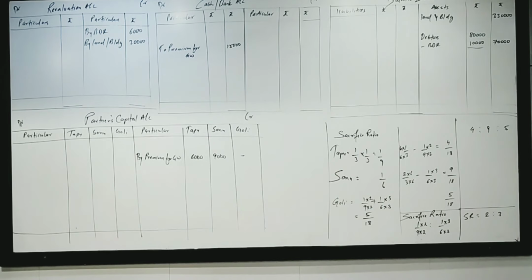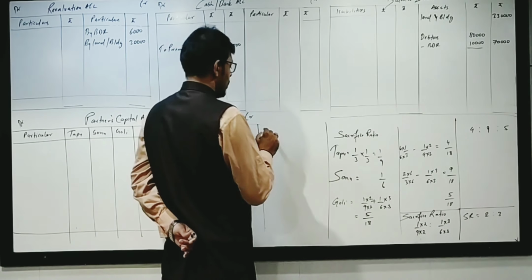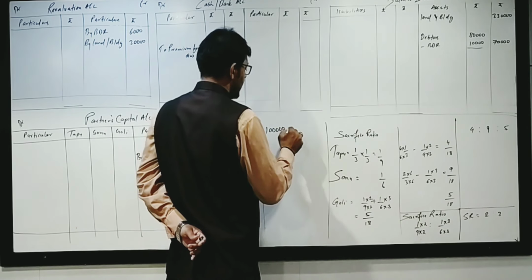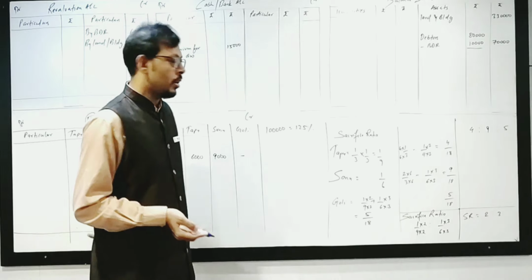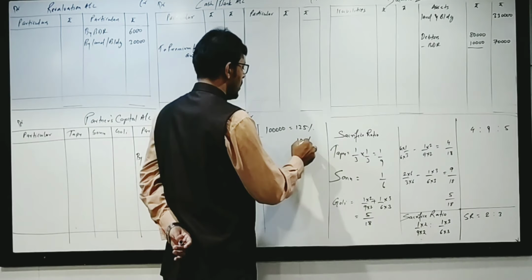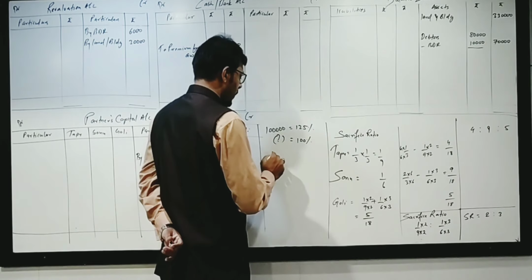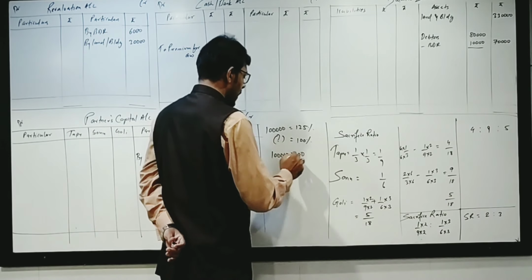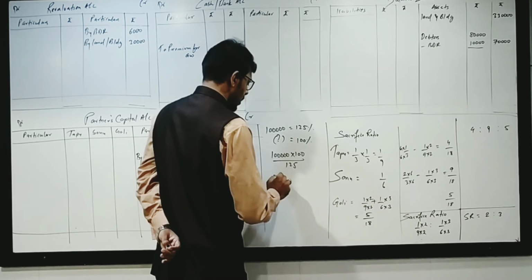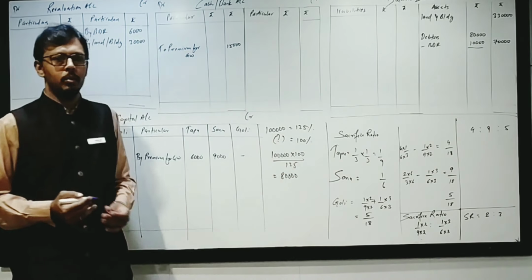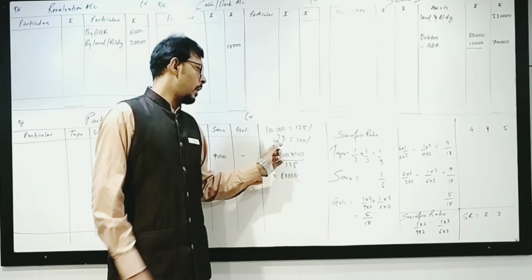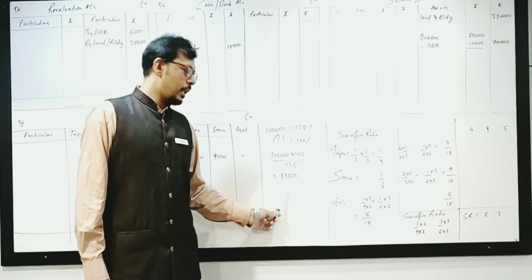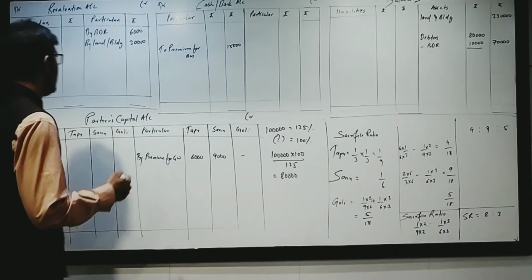Book value of machine is 25% more than its market value. So machine is given 1 lakh. The amount which is given as 1 lakh is at 125%, 25% more than its market value. So at 100%, what will be the amount? 1 lakh multiplied by 100 divided by 125. We'll get the answer as 80,000. It means the machine value beforehand was 1 lakh, now it is 80,000. So we have incurred a loss of 20,000.